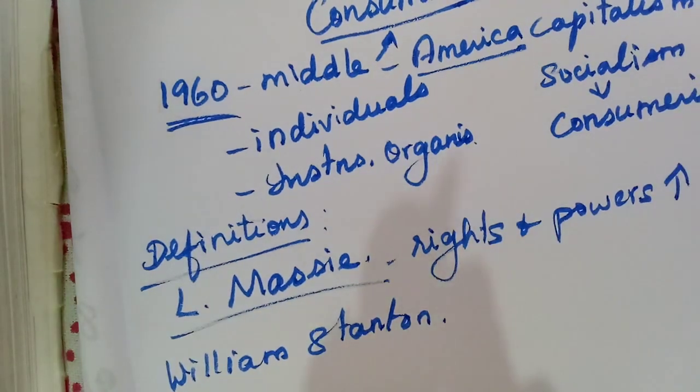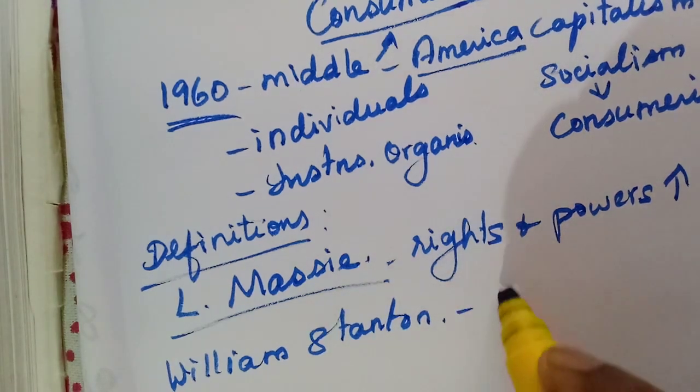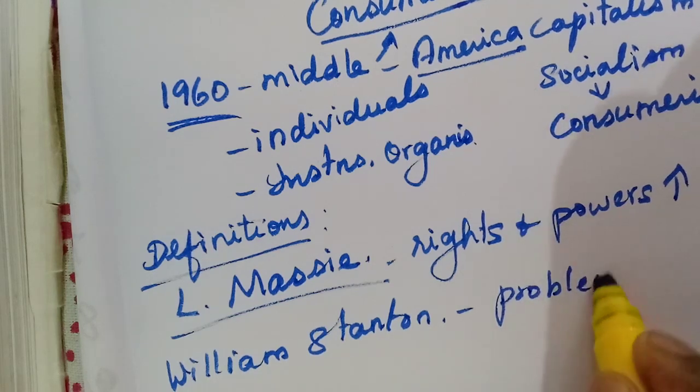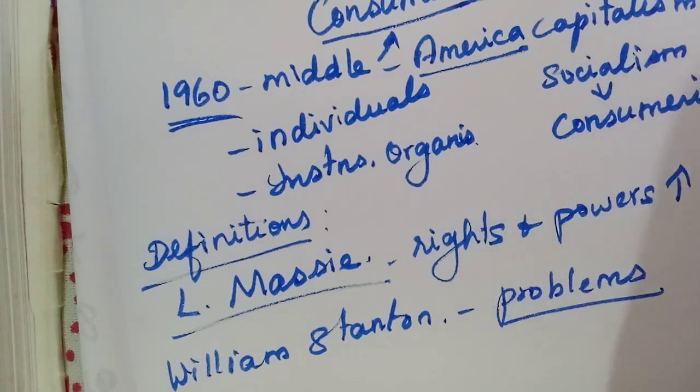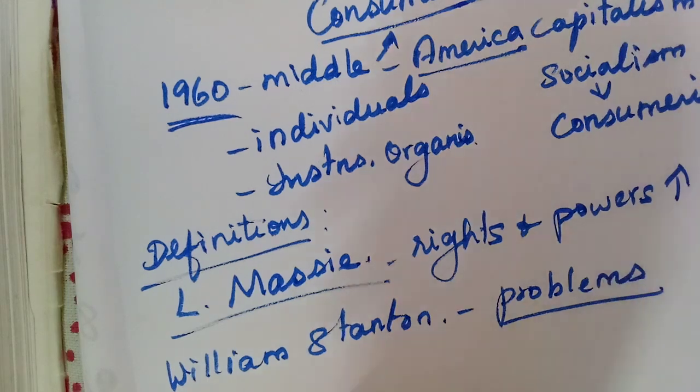If the consumers are dissatisfied about the product, those problems must be solved by the organizations or the individuals. That means the seller has to solve the problems of the buyers. Here problems are given more importance. Problems of buyers must be solved by the sellers.